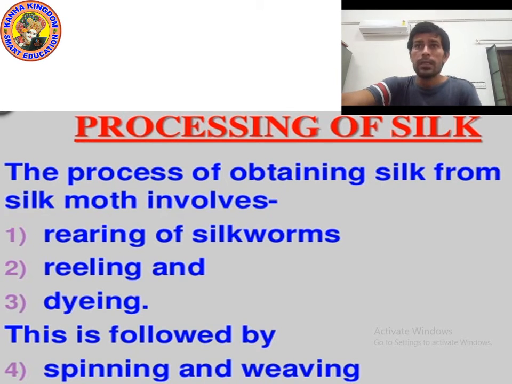So which stages are involved for obtaining silk from silk moth? First is rearing of silkworm, second is reeling, third is dyeing, D-Y-E-I-N-G, and spinning and weaving. Okay, please write down, I am giving you 10 seconds.